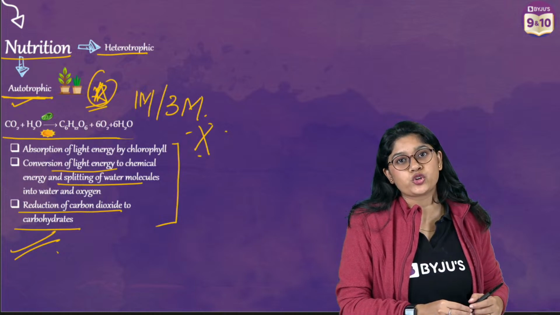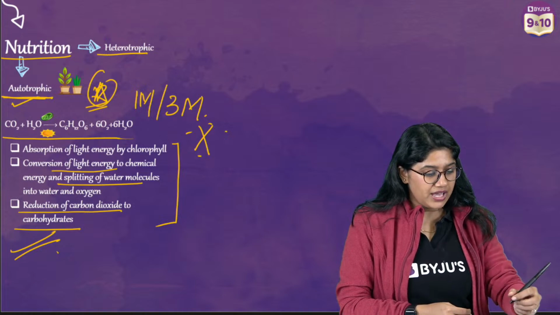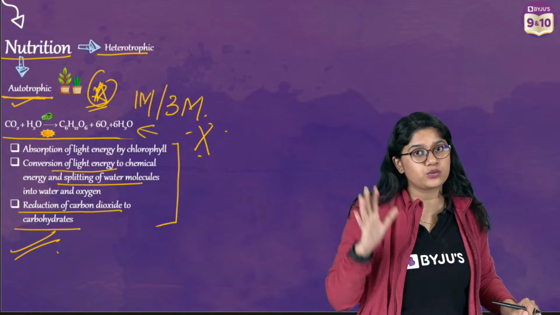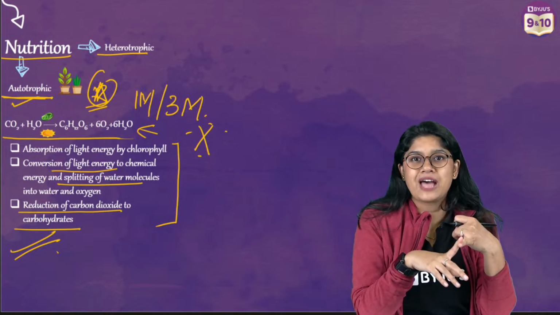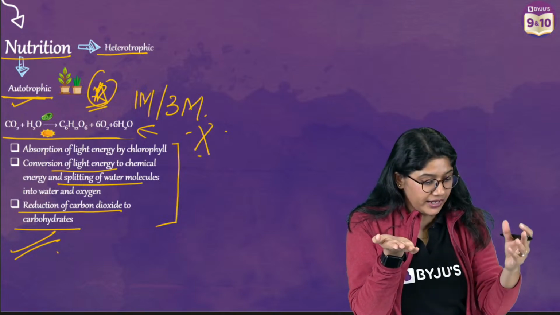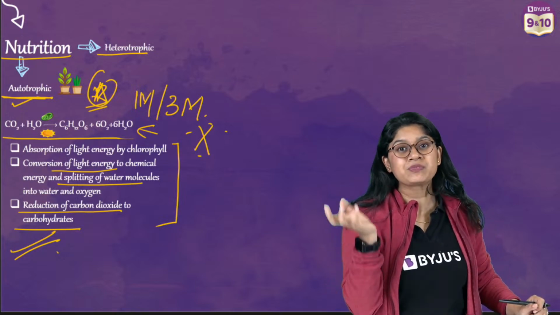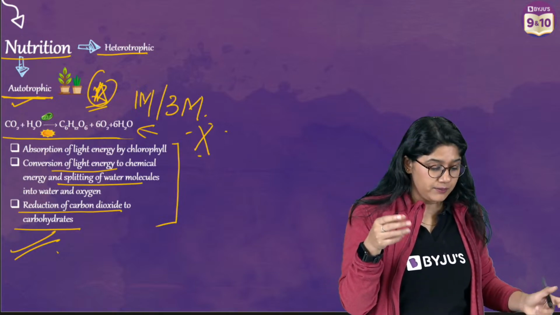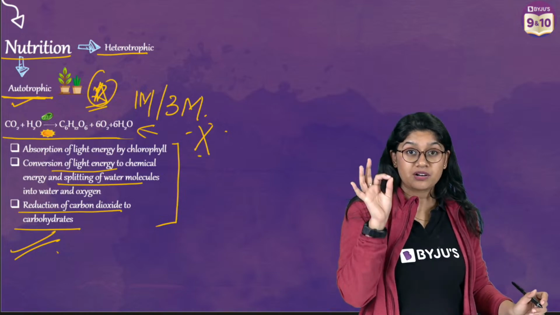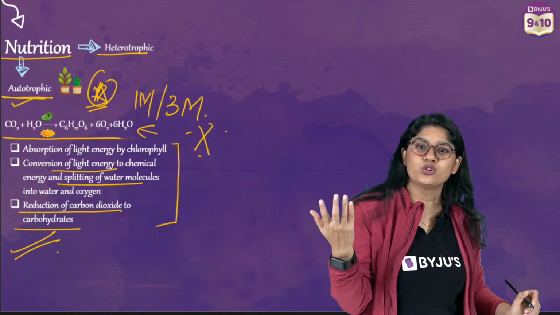Preeti, so we are discussing photosynthesis, right? Photosynthesis is a process by which plants make their own food. We have this equation over here. You have to write the equation, and then of course there are three important steps. Absorption of light energy by chlorophyll. So the leaves contain chlorophyll, which will absorb the light energy. Then we see the conversion of light energy into chemical energy because chemical reactions are happening. The water molecule undergoes splitting, and of course we have the oxygen. And the third step, the last one, which is very important, is the reduction of carbon dioxide to carbohydrates, and we have the glucose.